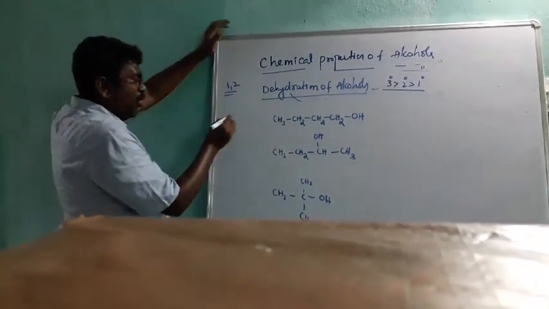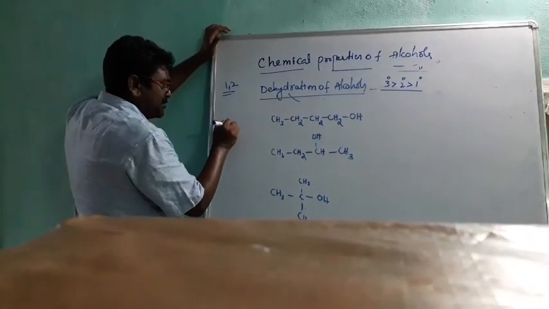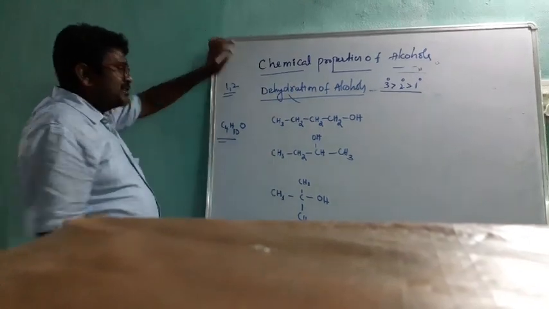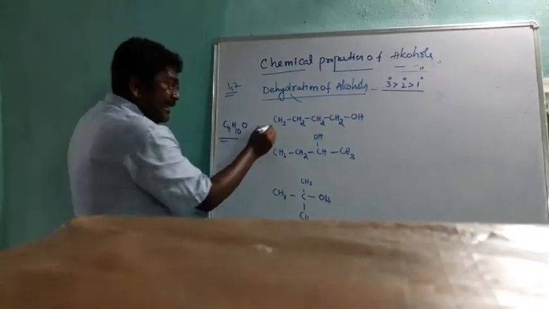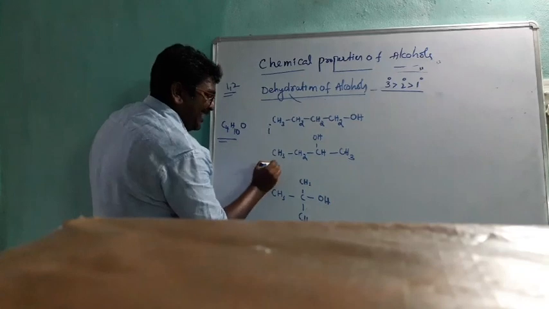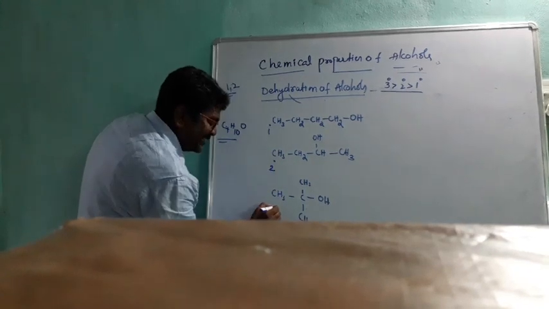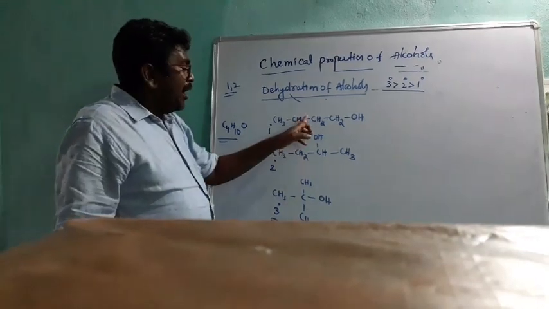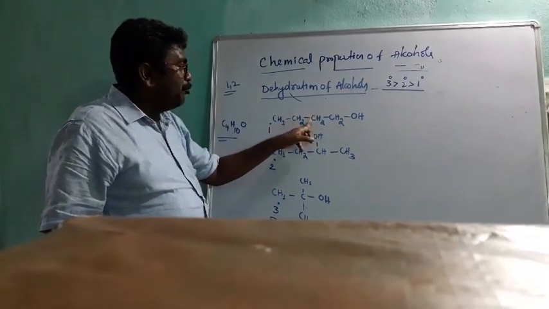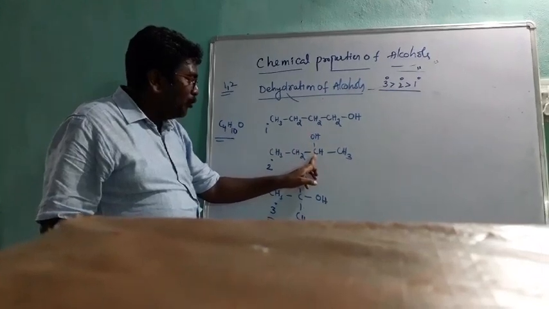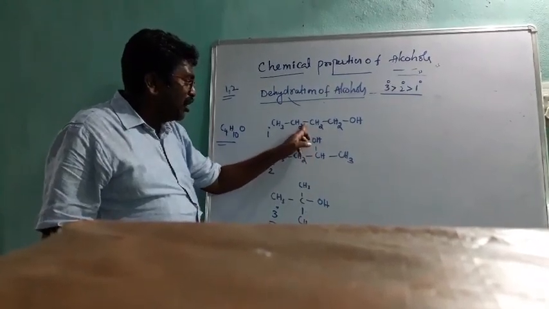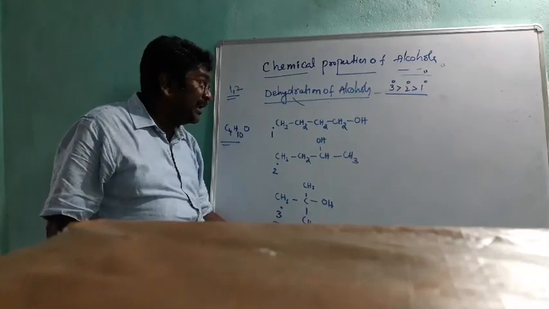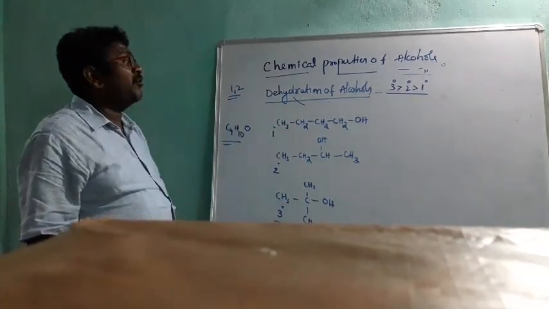So how many carbons are there? 4 carbons, 10 hydrogens, 1 oxygen. All the compounds have the same formula. But this is a primary alcohol, this is a secondary alcohol, and this is a tertiary alcohol. This is n-butanol, a primary alcohol, this is 2-butanol, a secondary butyl alcohol, and this is a tertiary butyl alcohol. All contain an equal number of carbons.